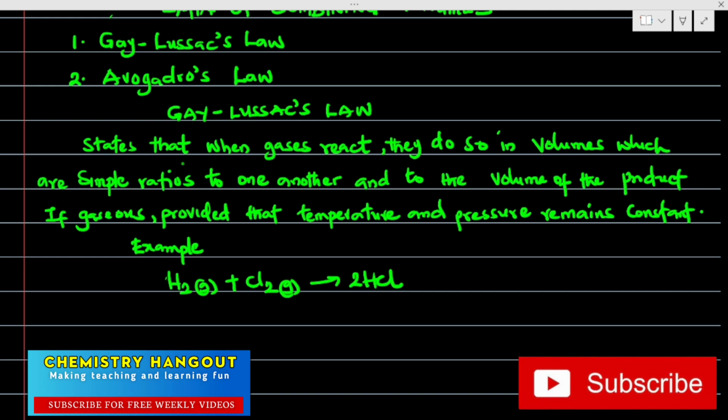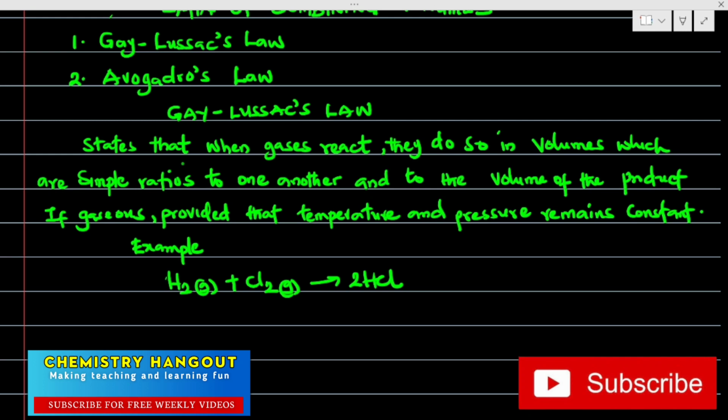I want to believe this is clear. We have two molecules of hydrogen here, two molecules of chlorine here, and two molecules of hydrogen chloride. Now, what is this Gay-Lussac law saying?